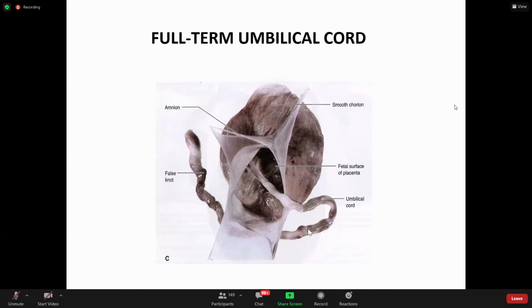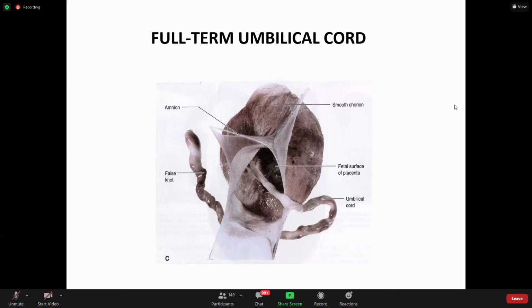This false knot is false because it has not formed a full knot. Otherwise, what is the problem with the umbilical cord? If the umbilical cord is very long and the fetus starts rotating in the abdomen, it can make a full circle and pass through itself and form a knot.